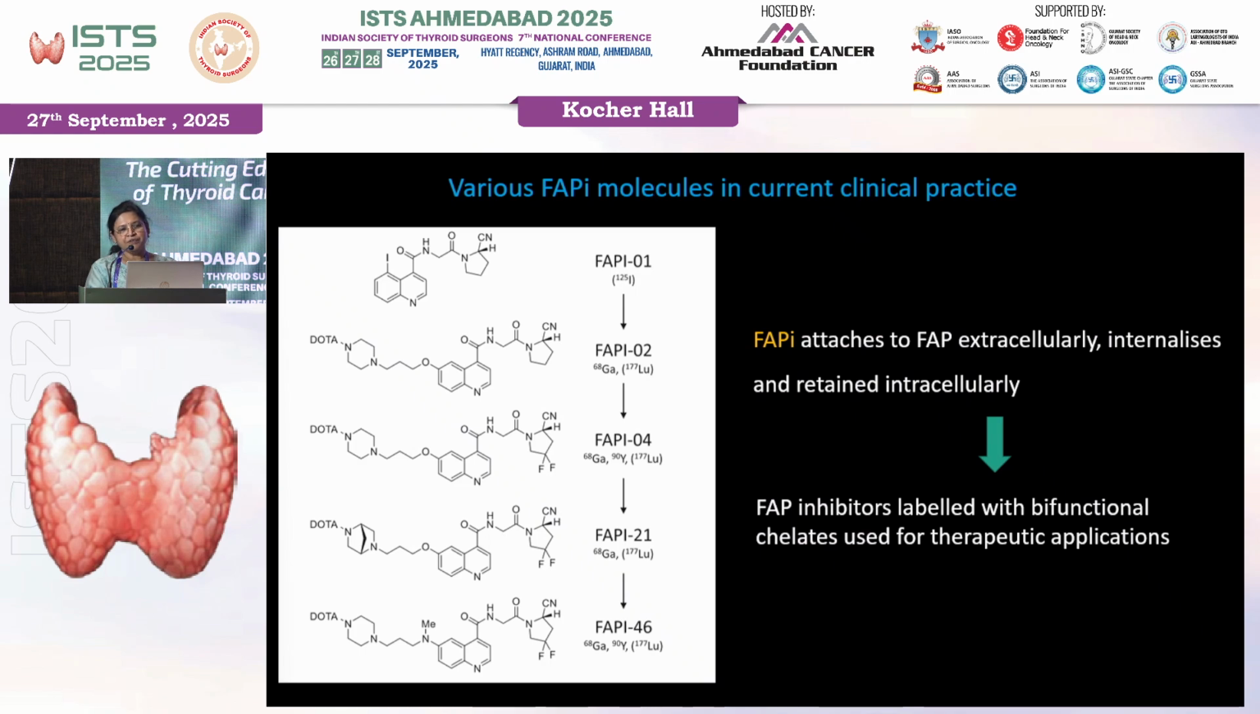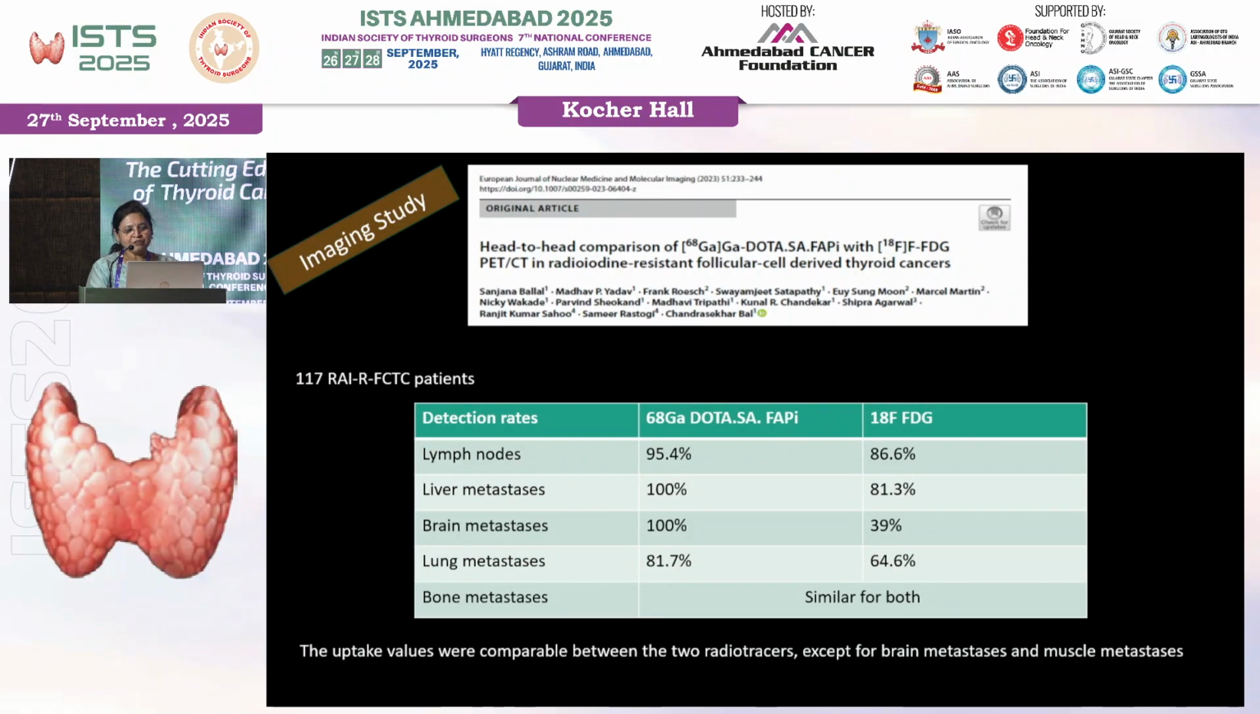When we are looking at FAPI, there are multiple molecules that have been used, but whatever is available with you, you could use that. FAPI 46 is the most commonly available tracer, labeled with gallium, which is available for imaging. It attaches to the FAP extracellularly, internalizes, and therefore is retained intracellularly. So we have some of the imaging studies.